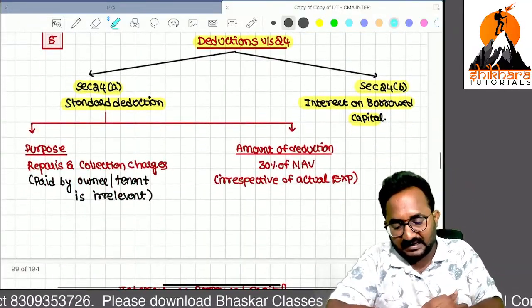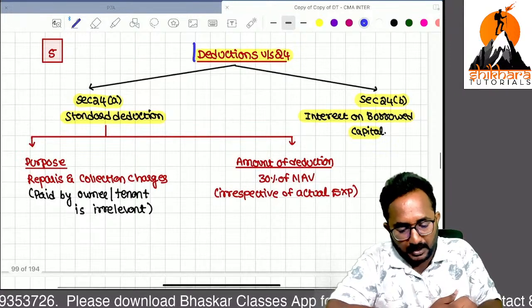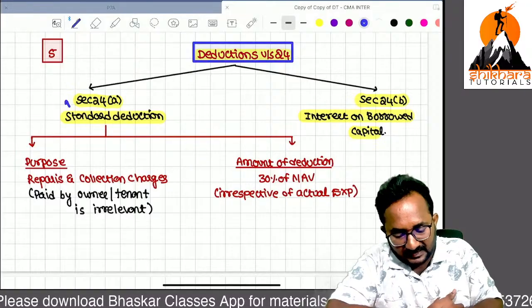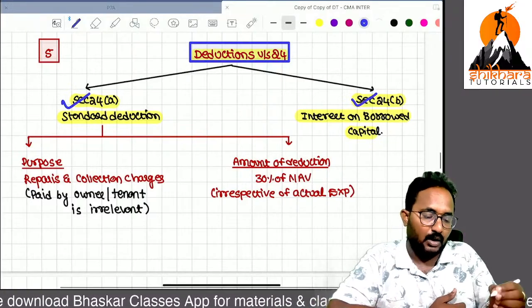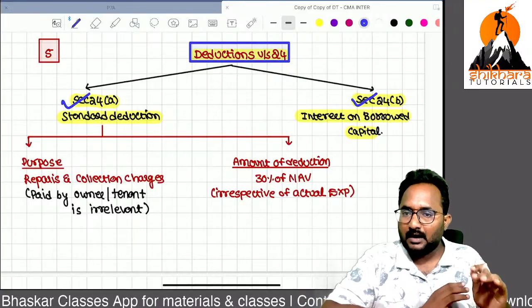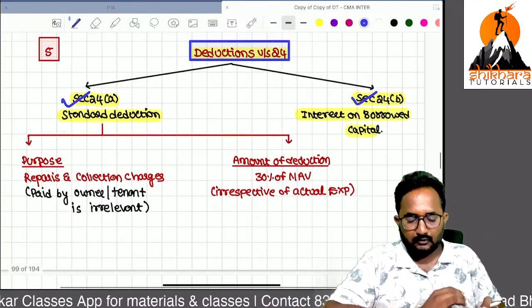Now, deductions under section 24. Can you tell me how many deductions are there? Two deductions. One is the standard deduction. Another one is interest on borrowed capital. Sir, why the standard deduction?